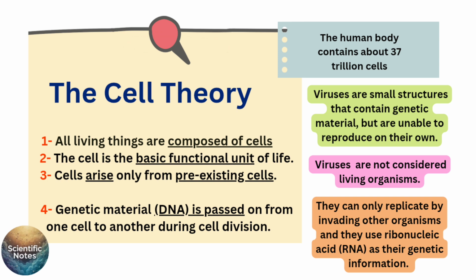First, all living things are composed of cells. Second, the cell is the basic functional unit of life. And third, cells arise only from pre-existent cells. Through the advances of science, we were able to add a fourth principle, which is genetic material, deoxyribonucleic acid or DNA, is passed from one cell, the parent cell, to the daughter cell during cell division.